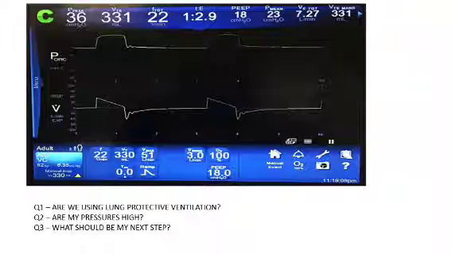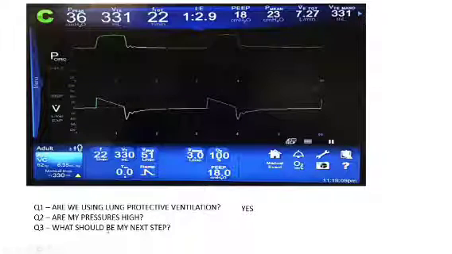So, ma'am, as we can see in this slide, we are using a frequency of 22. We are keeping a FiO2 of 100, a tidal volume of 330, which for my patient was going at a rate of 6.3 ml per kg. That is the initial, which I told you should be started at 6 ml per kg. And I have kept a PEEP of 18, that is higher PEEP. So yes, we are using lung protective ventilation in this screen.